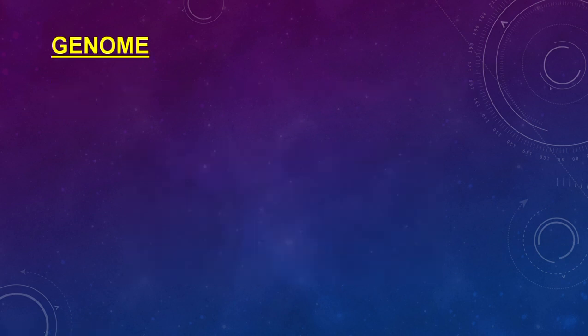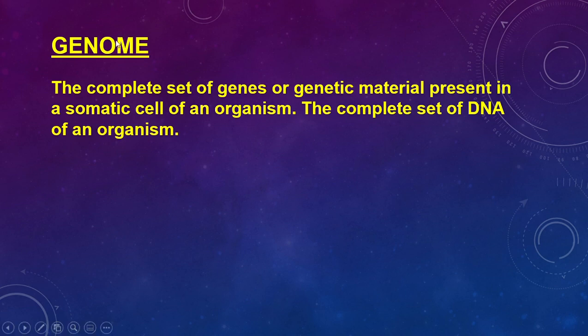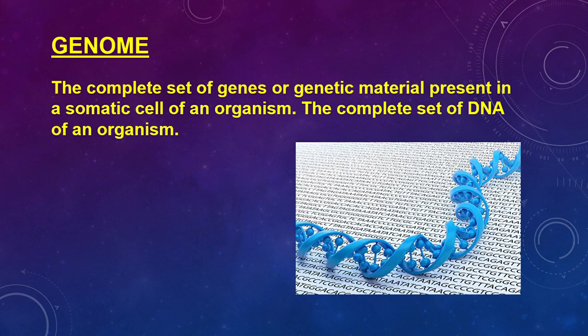So, genome. Genome is the complete set of genes or genetic material present in a somatic cell of an organism. The complete set of DNA of an organism. So if I was to take a somatic cell and extract all the DNA from that somatic cell, I would then have all the recipes, all the instructions needed to create a human, for example.